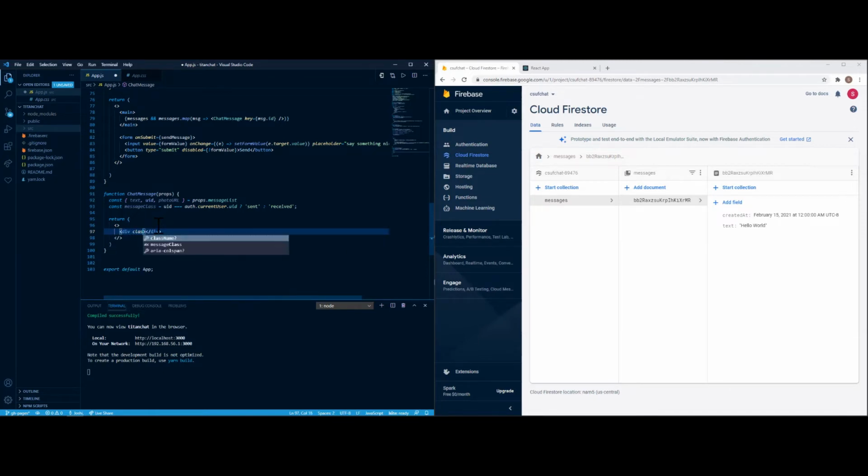So div class name, there's not really a class name, but reference it to message, and then have that reference the message class, which was created from above. Class with 3 S for some reason. Okay, so we'll get that one there.